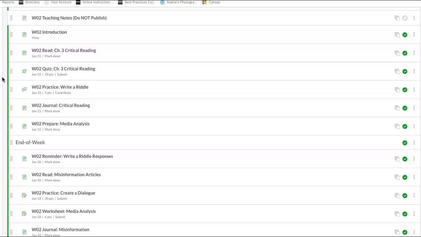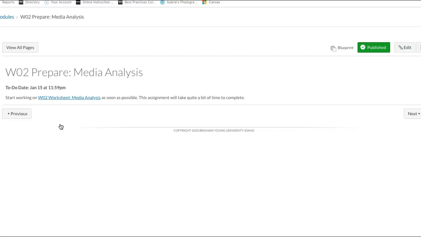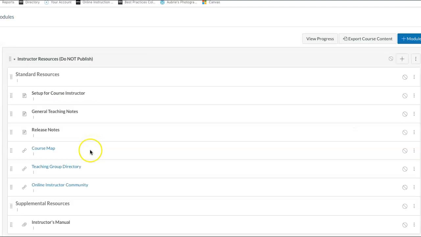For my tip of the week, I decided to focus our discussion on what I think is the trickiest assignment for the week, which is the media analysis. So in your midweek progress, you will get to this tab, and mine might look a little different than yours, just from the instructor view, but it's going to ask you to start working on the media analysis as soon as possible. So it starts you working on that at the beginning of the week, and you submit it.